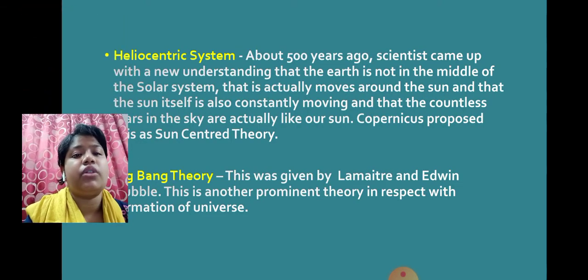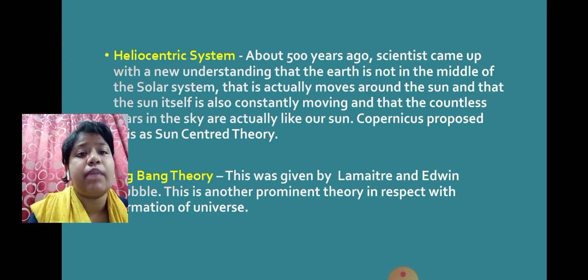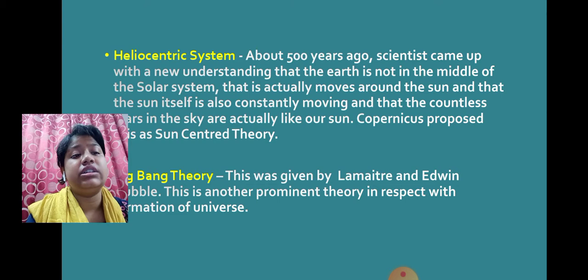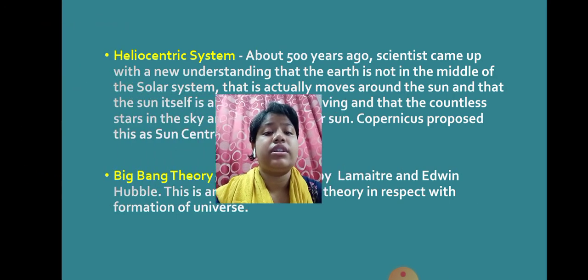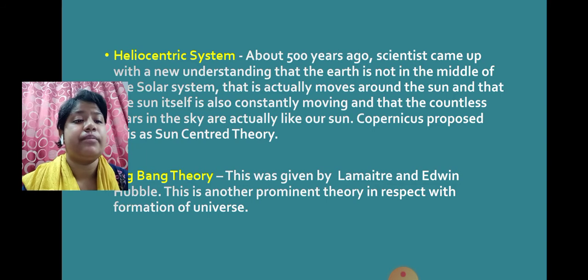Next, we will study the heliocentric system. About 500 years ago, scientists came up with a new understanding that the Earth is not in the middle of the solar system. After the Ptolemy theory, the heliocentric system stated that the Earth actually moves around the sun, and the sun itself is also constantly moving, and that the countless stars in the sky are actually like our sun.